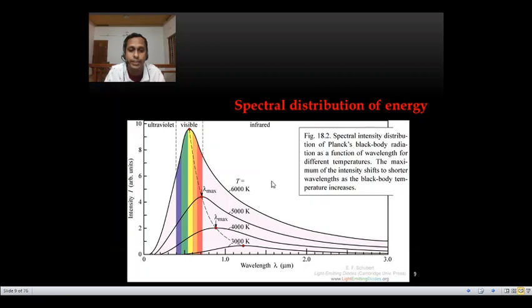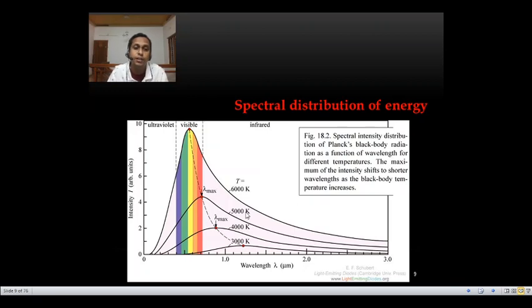Suppose our black body is at a particular temperature, say 5000 Kelvin. See this graph, 5000 Kelvin. Then, using a good quality spectrometer, we analyze the radiations coming from the black body. As I told you, radiations coming from the black body consist of all the wavelengths.